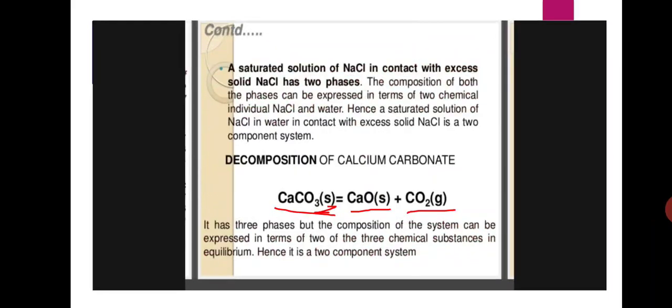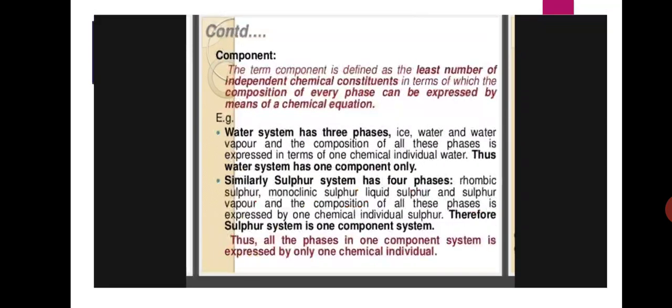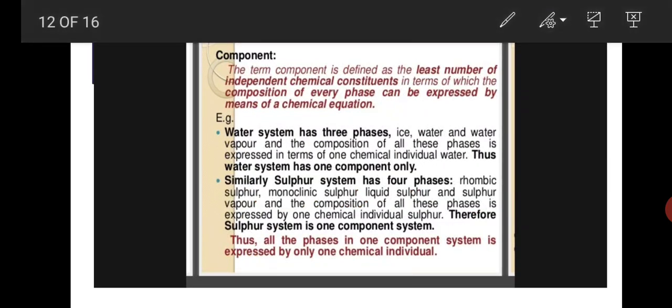Next is a component. The term component is defined as the least number of independent chemical constituents in terms of which the composition of every phase can be expressed by means of a chemical equation. For example, the water system has three phases: ice, water and water vapor, and the composition of all these phases is expressed in one chemical individual, water, that is H2O. Thus the water system has only one component.